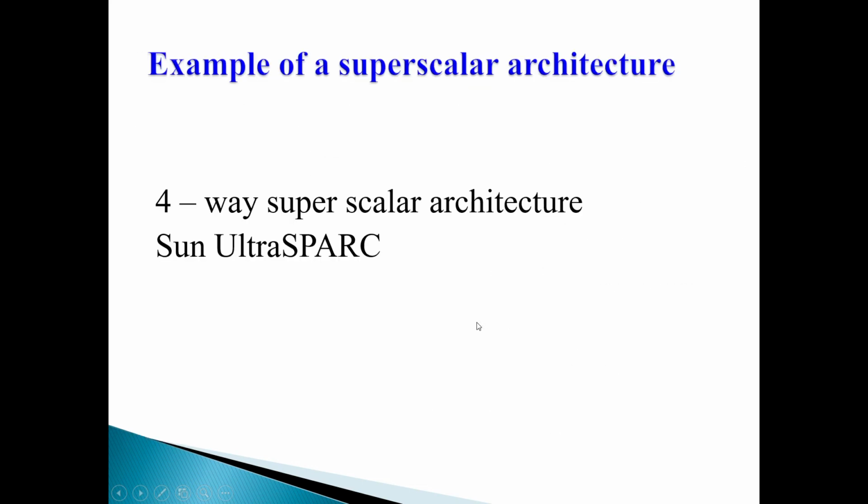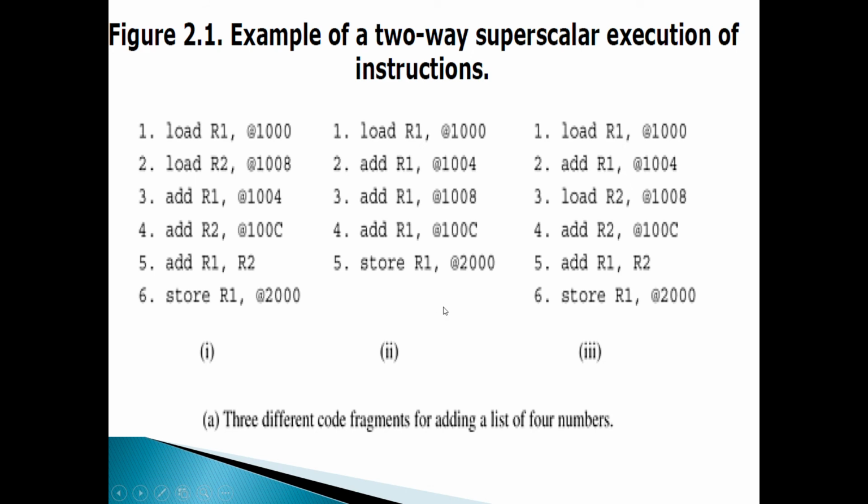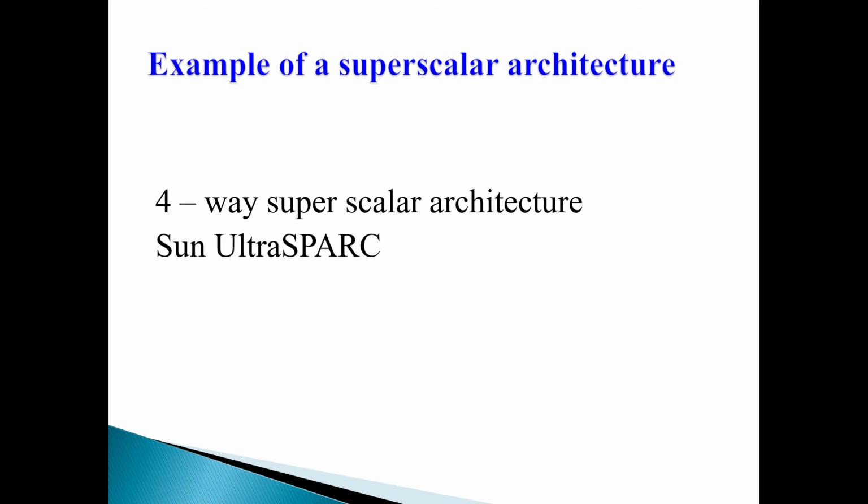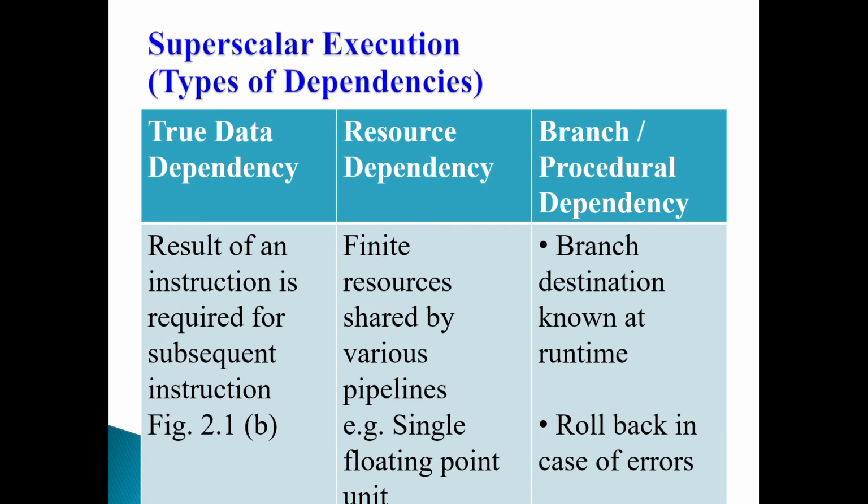Now, an example of a superscalar architecture. Previously I have given you the example of two-way superscalar. In the real world, the Sun UltraSPARC is a four-way superscalar. Four-way means that if you are going for Sun UltraSPARC, four instructions you can issue simultaneously. So this is the example of a four-way superscalar architecture. Now let us go ahead.